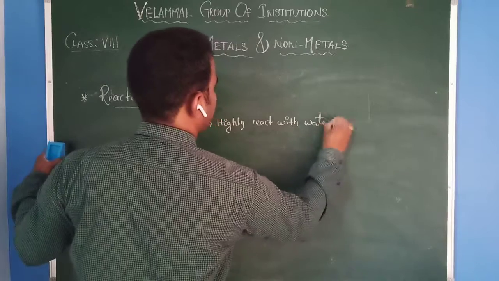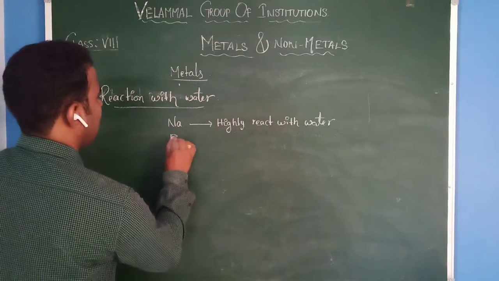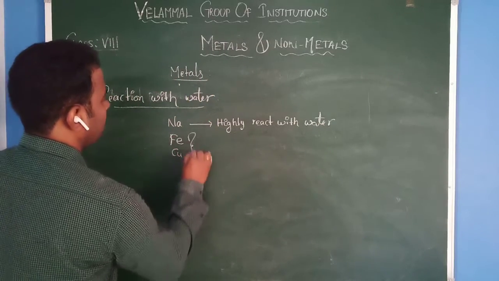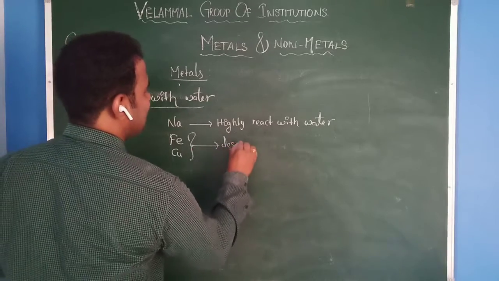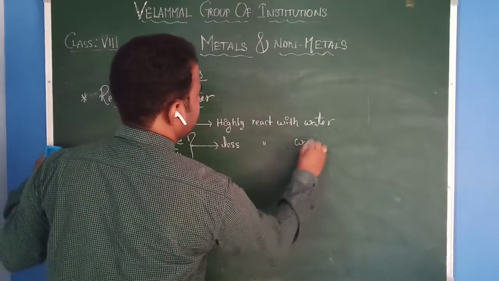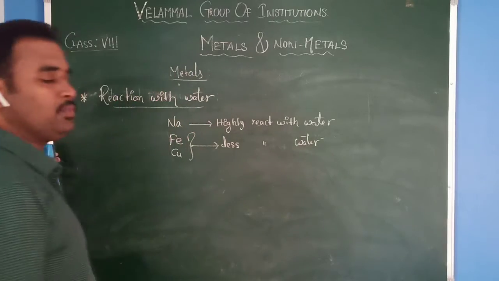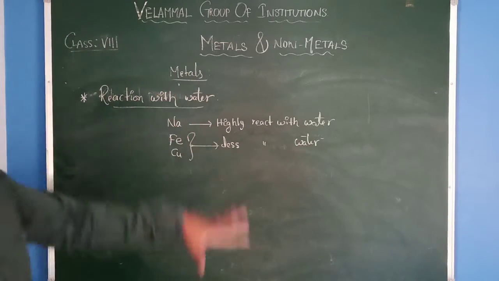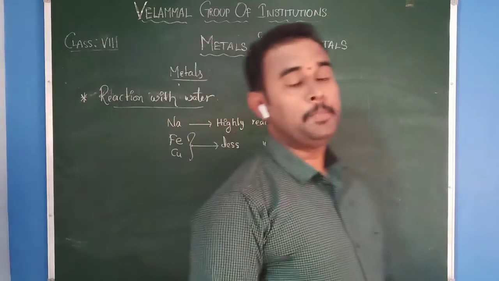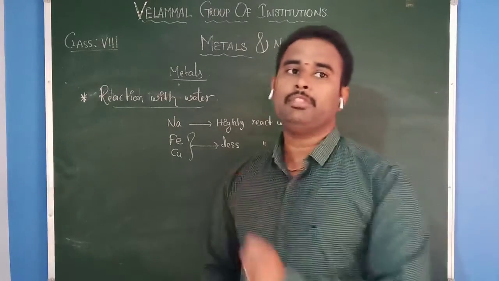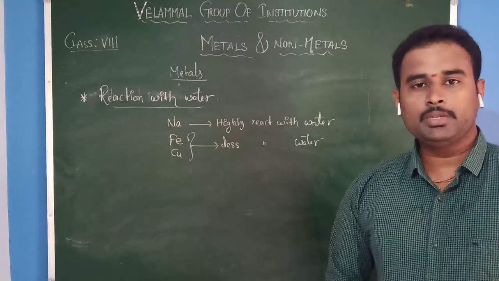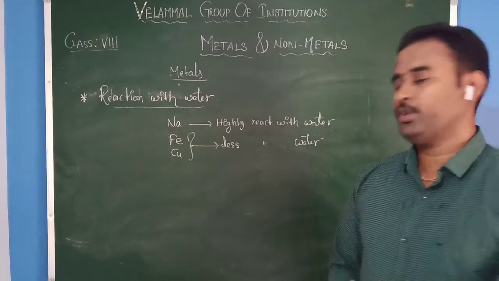Reaction with water is different with different types of metals. But usually metals react with water to produce respective hydroxides.